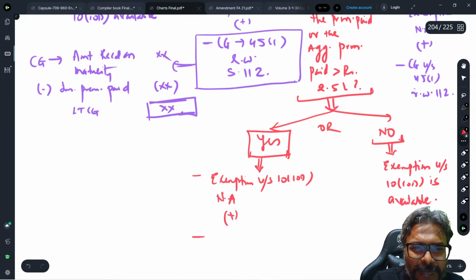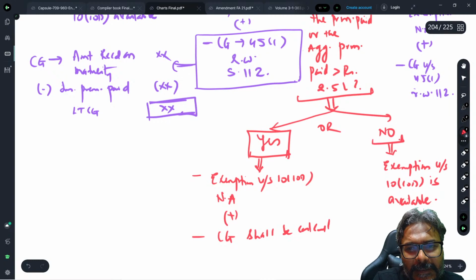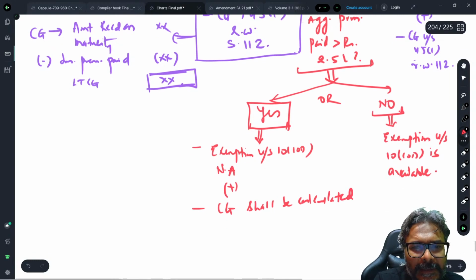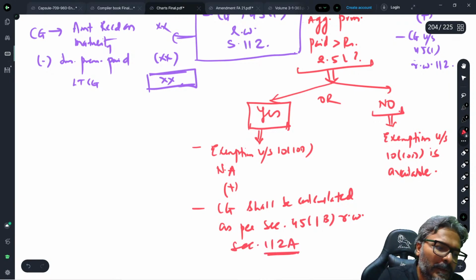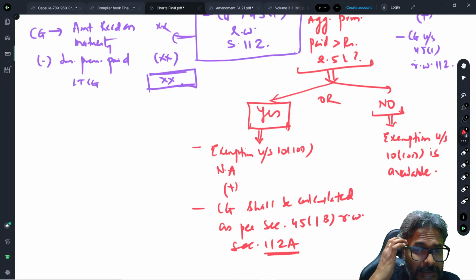Plus, now here be careful, the capital gains shall be calculated as per section 45(1)(b), read with section 112(a). Just take a note of this one.